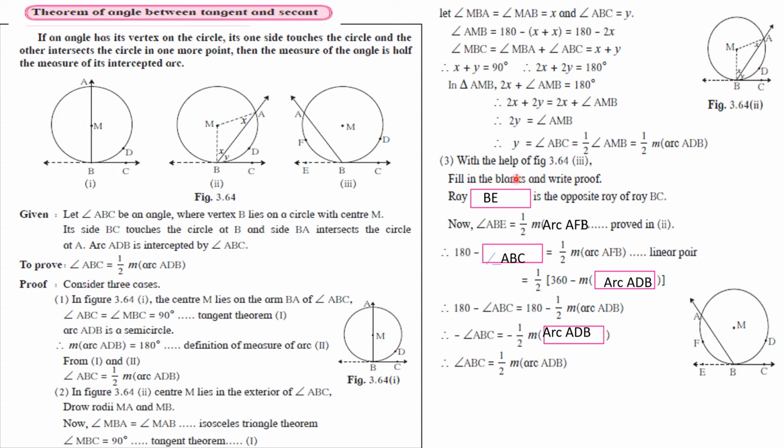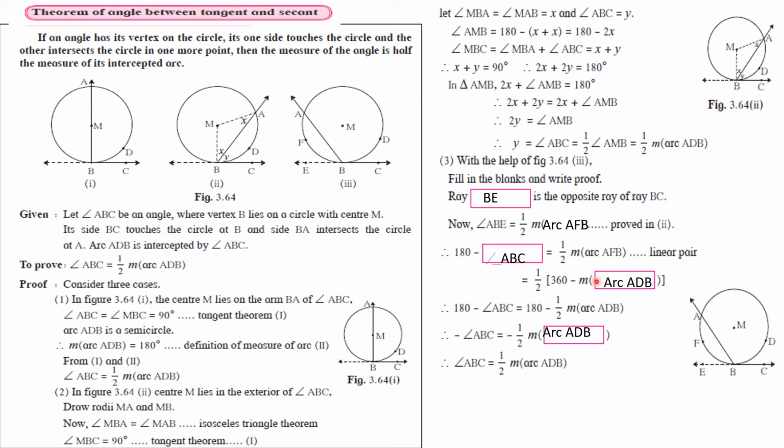Okay. Now third diagram, observe, complete the proof which is given over here. Ray BE and BC are opposite rays. Measure of angle ABE is equal to half measure of arc AFB, right? 180 minus measure of angle ABC is equal to half measure of arc AFB, right?